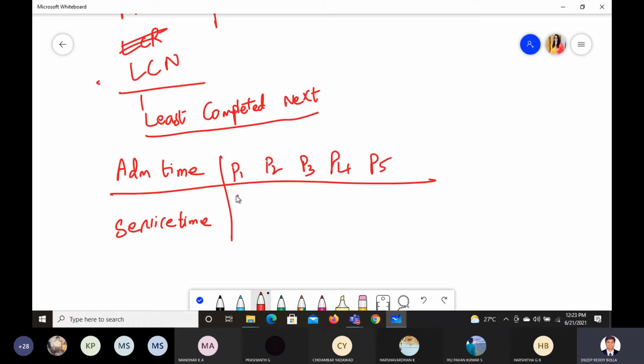So this is admission time and this is service time. The admission times are 0, 2, 3, 4, 8. This column can be increasing or in any order; we can start P4 at 0 also, it is the process's wish where to start. The service times are 5, 2 and 3.